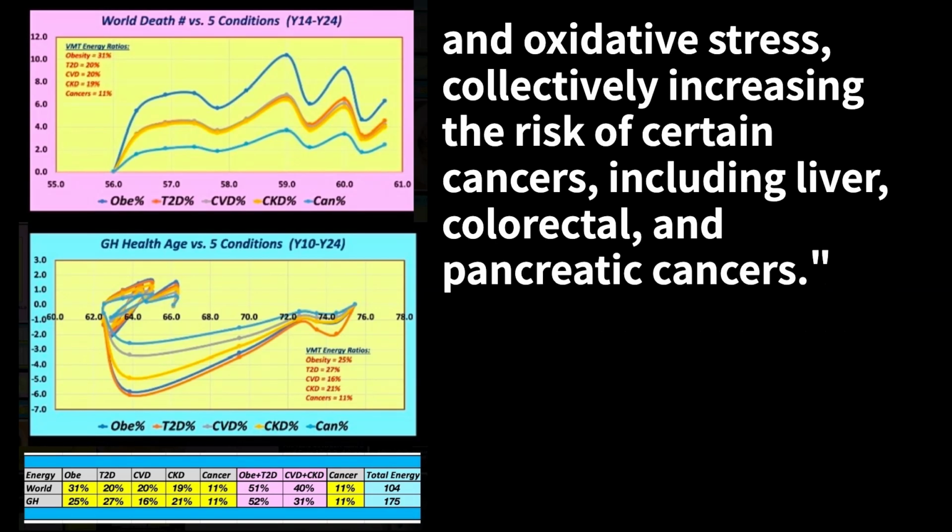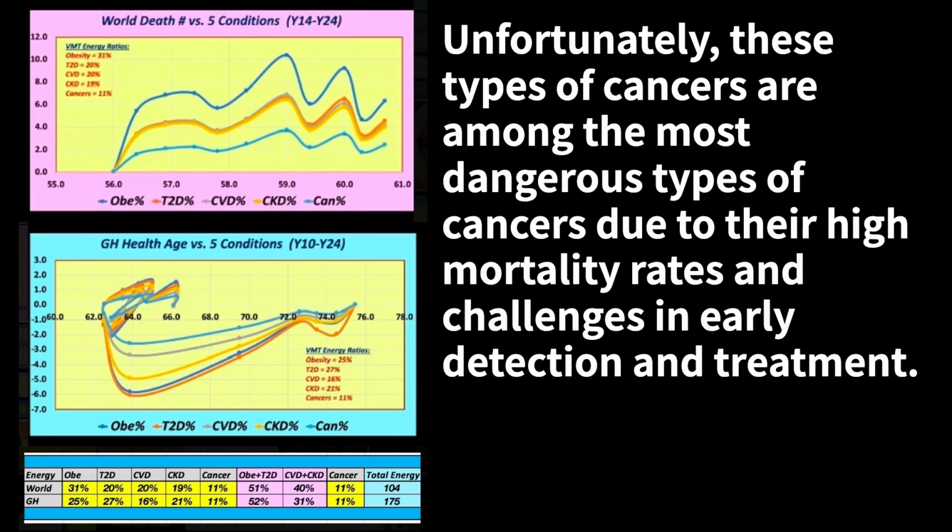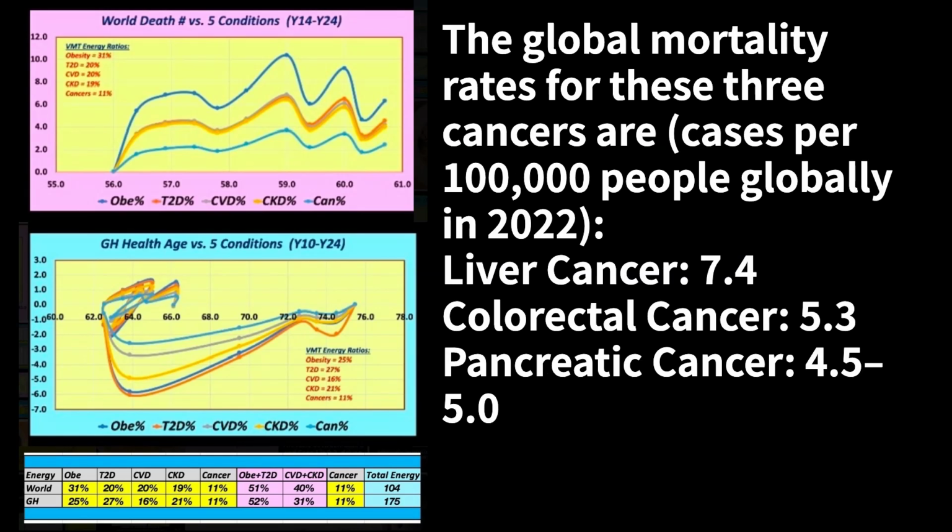These 4 conditions, obesity, T2D, CVD, and CKD, are interconnected, and their combination exacerbates systemic inflammation, hormonal imbalances, and oxidative stress, collectively increasing the risk of certain cancers, including liver, colorectal, and pancreatic cancers. Unfortunately, these are among the most dangerous types of cancers, due to their high mortality rates and challenges in early detection and treatment. The global mortality rates for these 3 cancers are, in cases per 100,000 people globally in 2022: liver cancer, 7.4; colorectal cancer, 5.3; pancreatic cancer, 4.5 to 5.0.